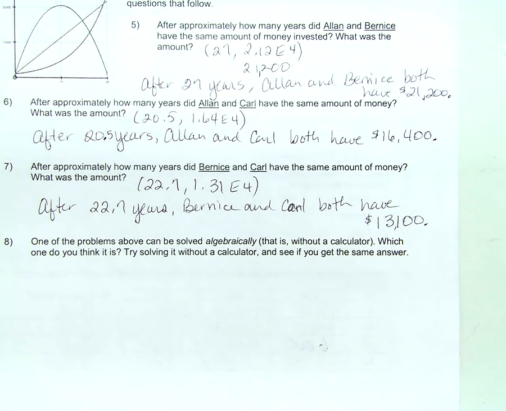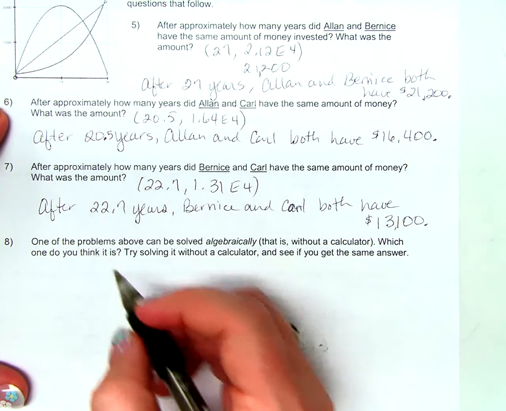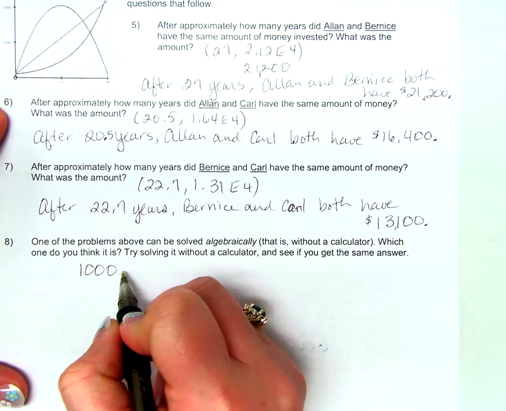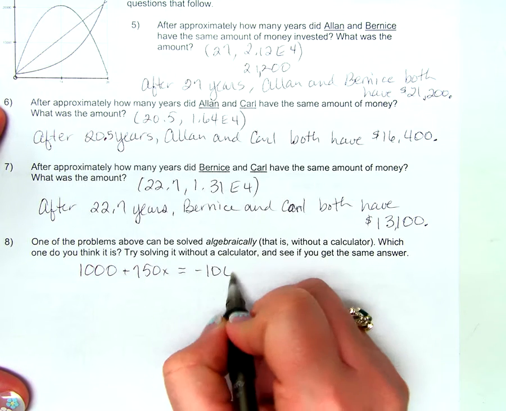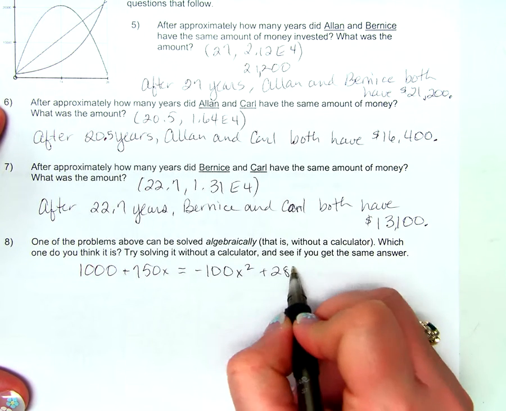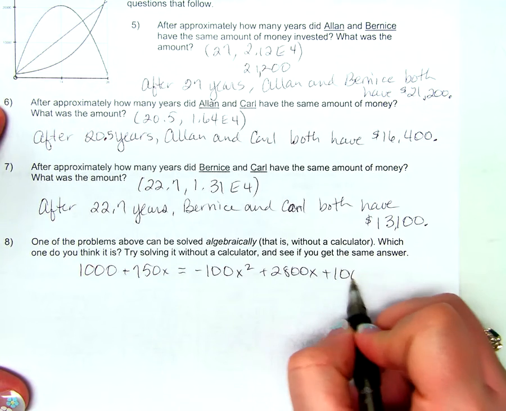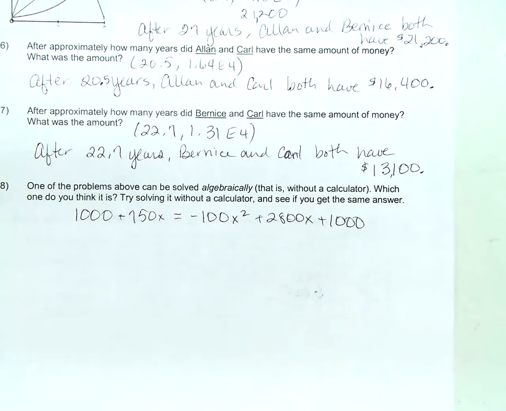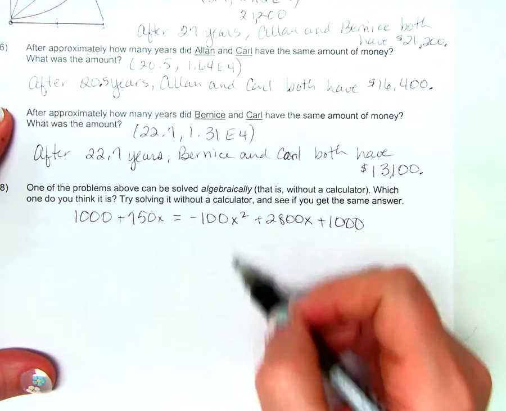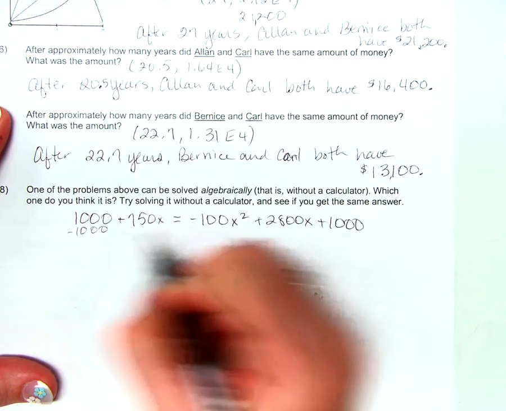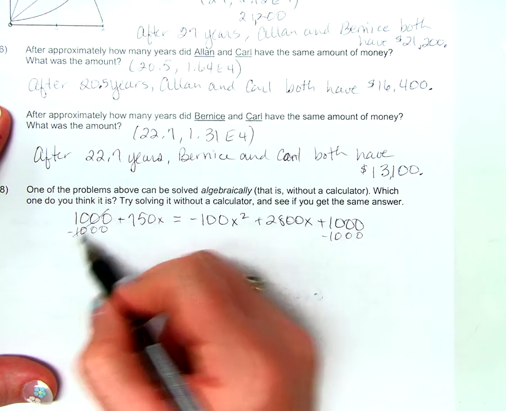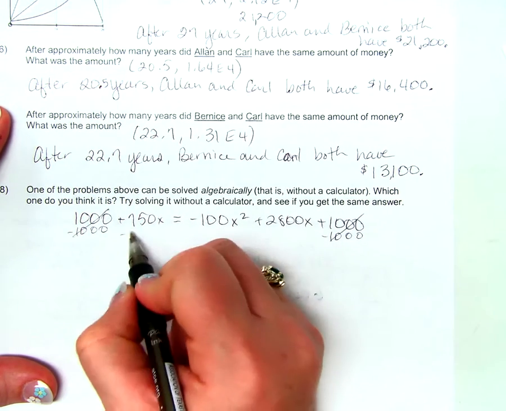If we're trying to see where they intersect, we have to set them equal to each other. Very good. Okay, so we have 1,000 plus 750x equals negative 100x squared plus 2,800x plus 1,000. At least we get to work with smaller numbers, right? Okay, how are we going to solve this? It is a quadratic now, so we have to get it equal to 0, right? So let's subtract 1,000. Oh wow, that's 0 and that's 0, right? And let's subtract 750x.